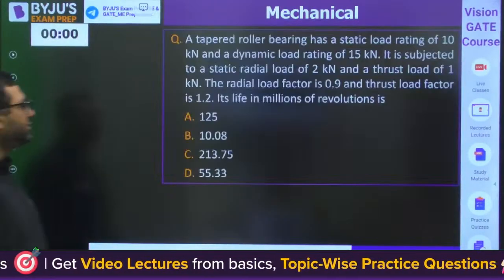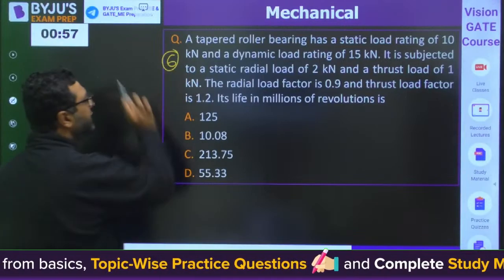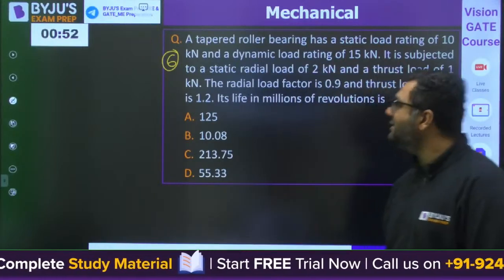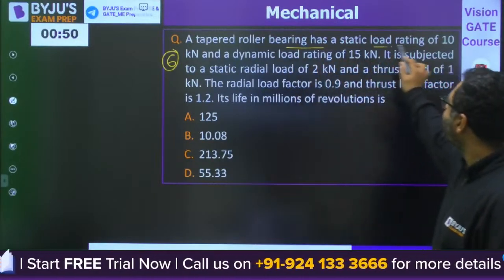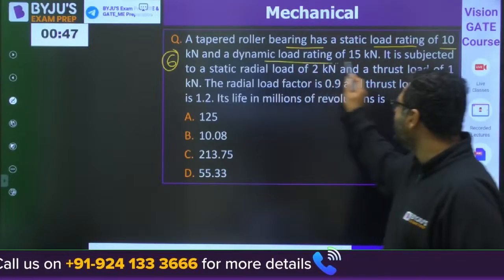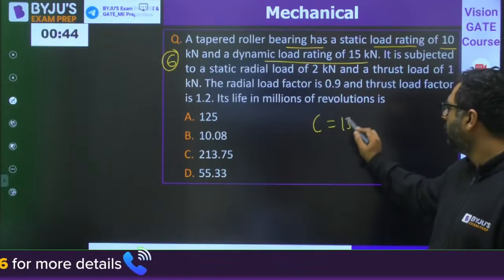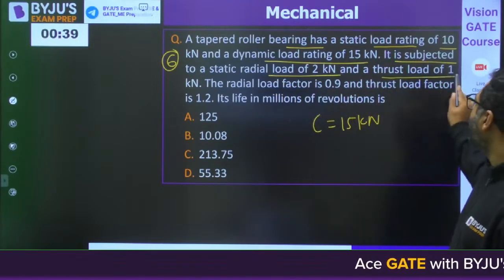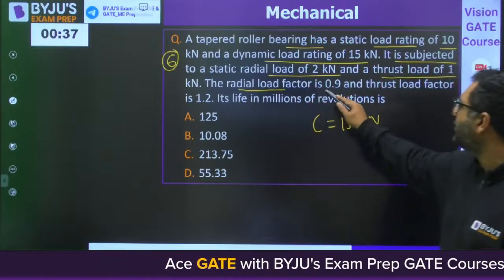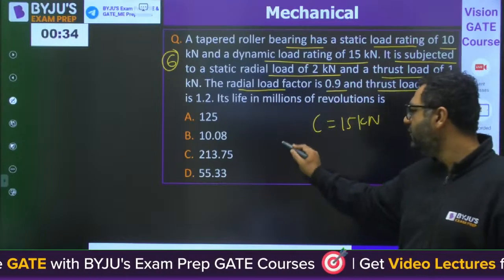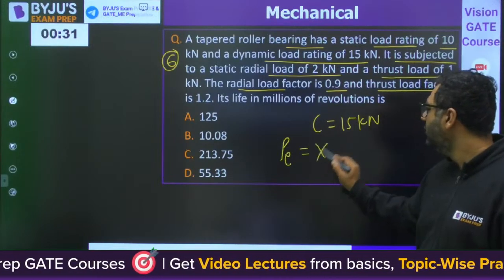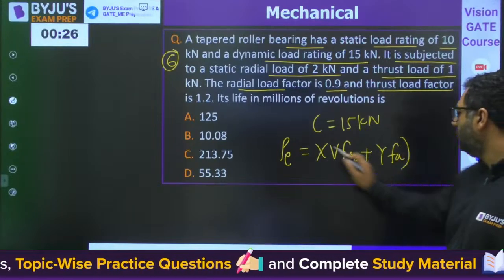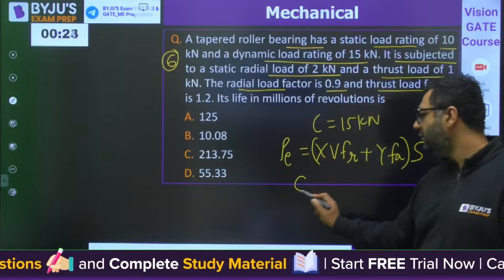So moving to question number 6, guys. This is a very easy question. You can see the question: a tapered roller bearing has a static load rating of 10 and dynamic of 15. Then they are saying it is subjected to a static load of 2 kilonewton and a thrust load of 1 kilonewton. The radial load factor is 0.9. Thrust load factor is 1.2. I feel you know that.